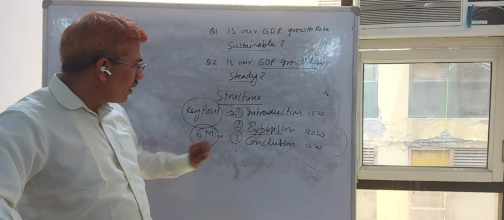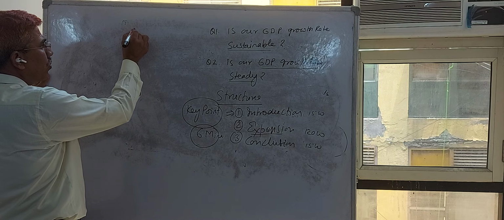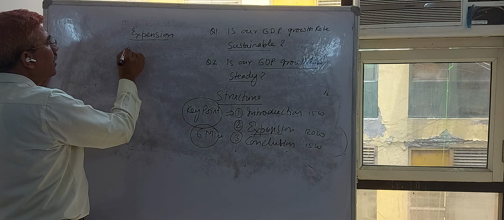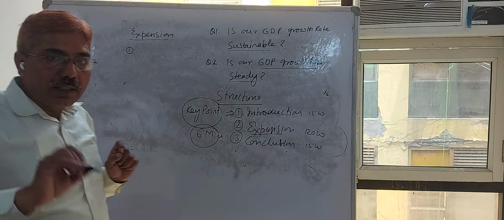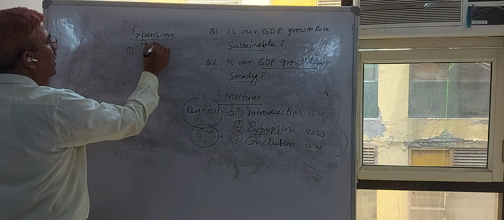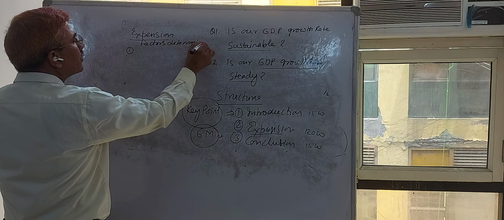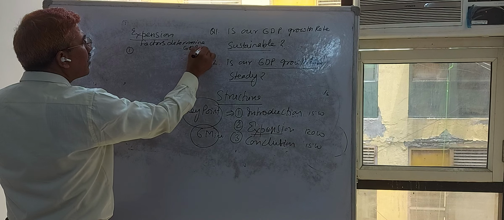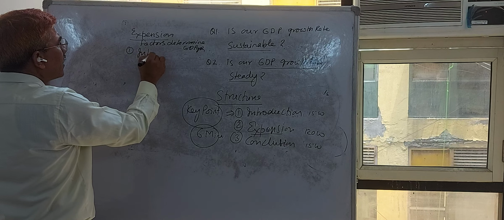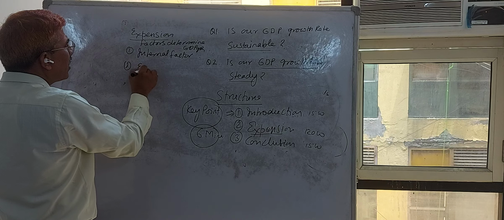What is the expansion? You can expand your answer by fragmenting it into parts. Which factors determine the growth rate? Means, on the upper side you will consider the factors determining GDP growth, whether steady or sustainable. First factor, internal factor, and second one is external factor.